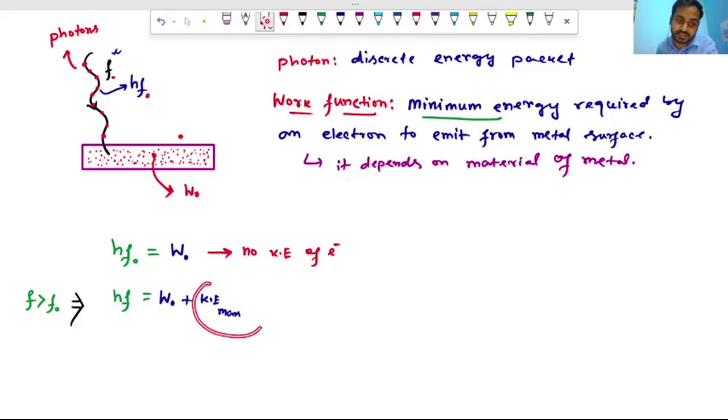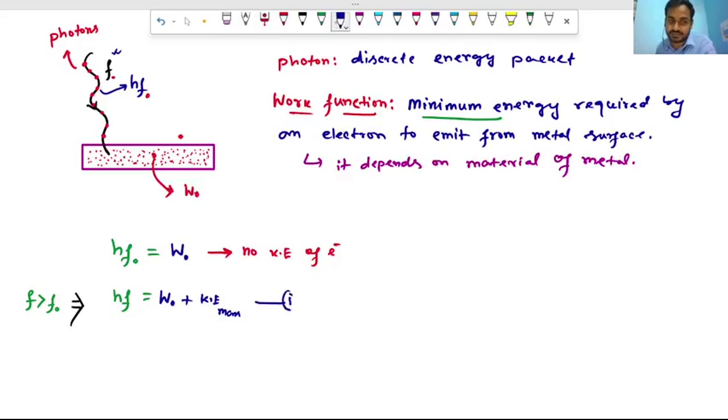Kinetic energy will be maximum for those electrons emitted by absorbing W naught, the minimum energy. So we write hf equals W naught plus kinetic energy max.